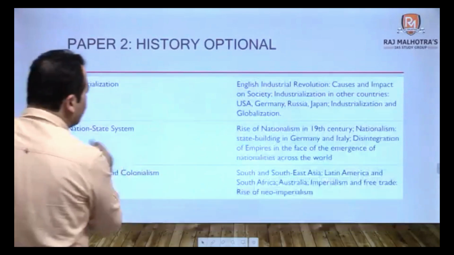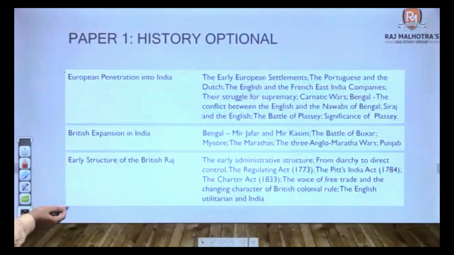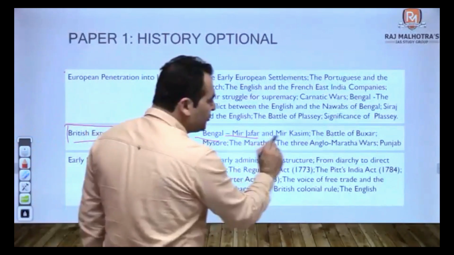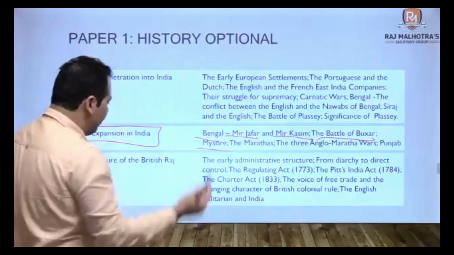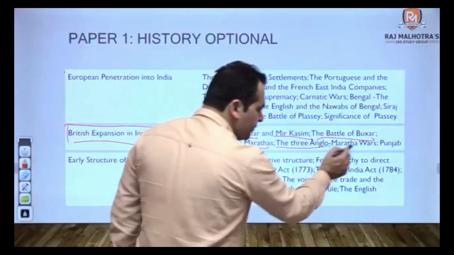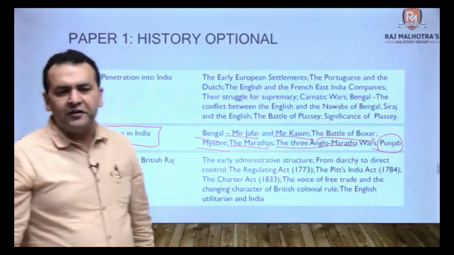Now if I show you something from modern India, paper 2 section B, right? Section A. Now look at this. British expansion in India. Haven't you read about Bengal, Mir Jafar, Mir Qasim, Battle of Plassey, then Battle of Buxar? Then haven't you read about the four Mysore wars, the Maratha wars, three Anglo-Maratha wars, and the Punjab wars? You have already covered it in your GS.